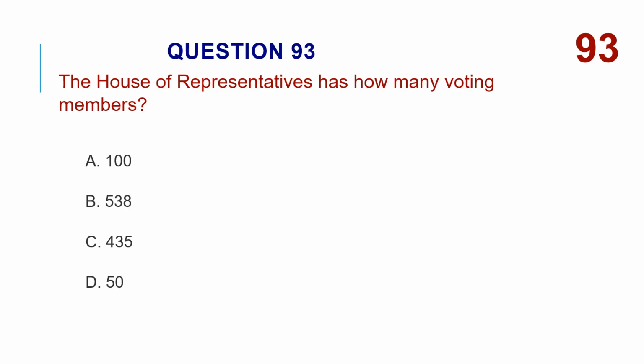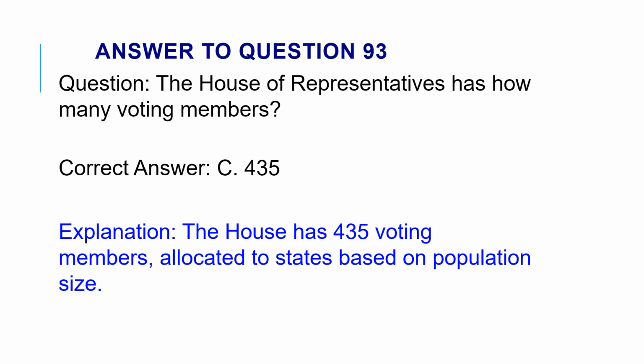The House of Representatives has how many voting members? A. 100. B. 538. C. 435. D. 50. The correct answer is C. 435. The House has 435 voting members, allocated to states based on population size.